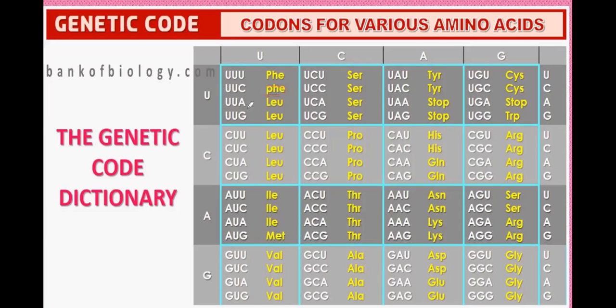UUA codes for LEU and UUG also codes for LEU. I hope this is clear to everyone. In this way these are different. If we count, there are 64 codons. So this codon AUG, you have to remember: AUG.